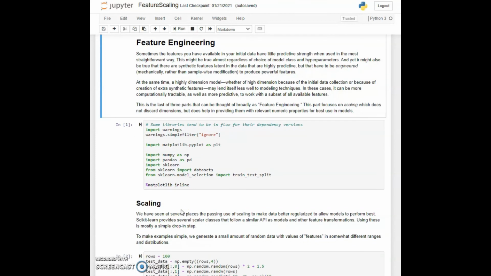There are a number of these different scalers. I won't even discuss all of them, but I'll discuss the most widely used ones. So let's walk through several of these different scalers that are available. These follow the same API as other tools within scikit-learn. For purposes of this particular section, we'll generate some synthetic values. We could pull data from one of our datasets and do the same thing, but we really need only a few rows and a few columns in order to understand what's going on and what are the differences between the different scaling techniques that are available.